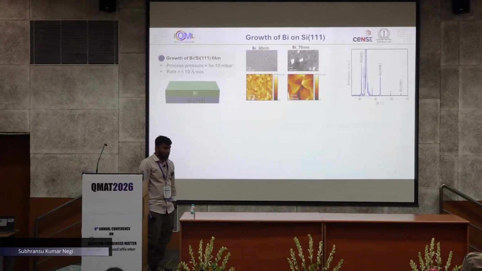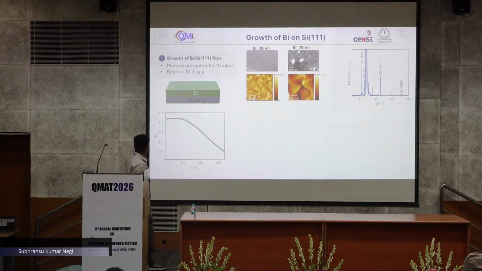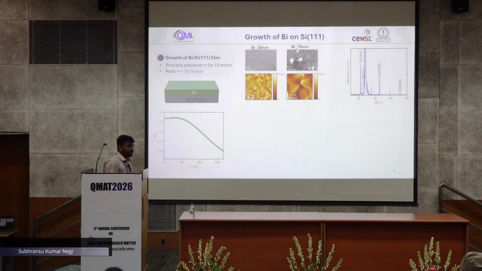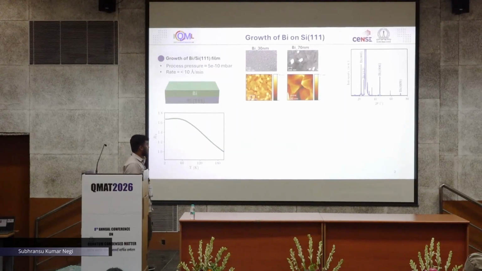After that we move towards the electronic transport measurements, in which the temperature dependent resistance measurement shows the semi-metallic behavior of the film, and around 100 Kelvin it behaves like a metal due to grain boundary coherent scattering.